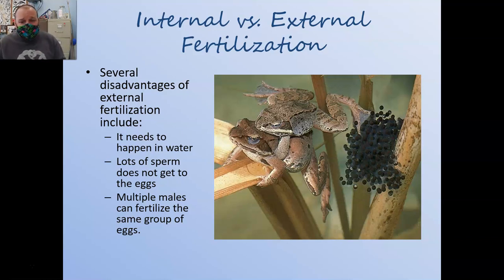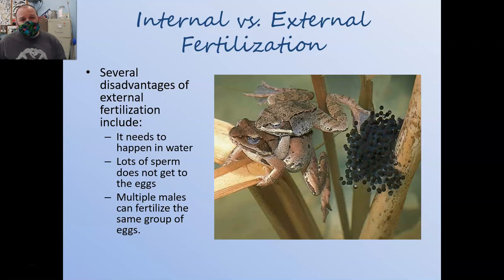Lots of sperm don't get to the eggs, especially in fast-flowing streams. Some of that sperm from the male is going to go other places. Predation is an issue. There's also issues of lack of development. You have to lay eggs really early in their development before the male haploid even joins with them. And so you can't nurture and raise up those eggs very easily. And also multiple males can come in and fertilize the same group of eggs. And so there are some disadvantages with this.